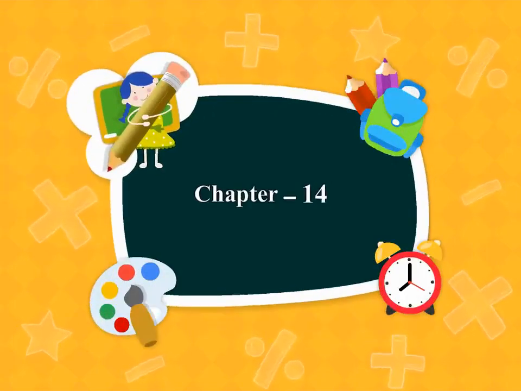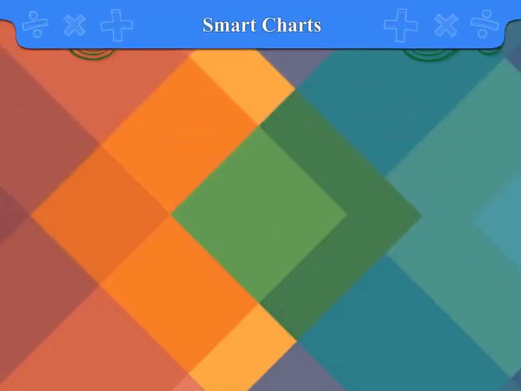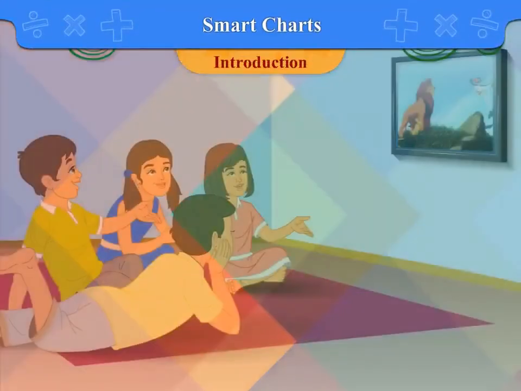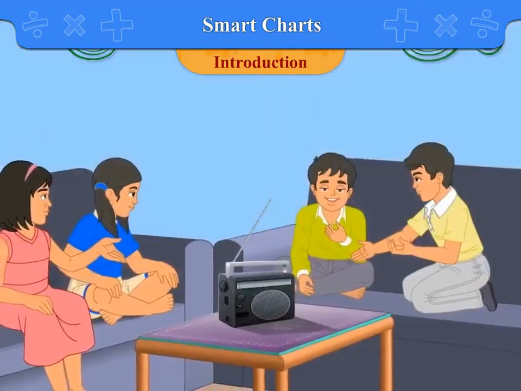Chapter 14: Smart Charts. Introduction. All of us enjoy watching TV or listening to the radio.